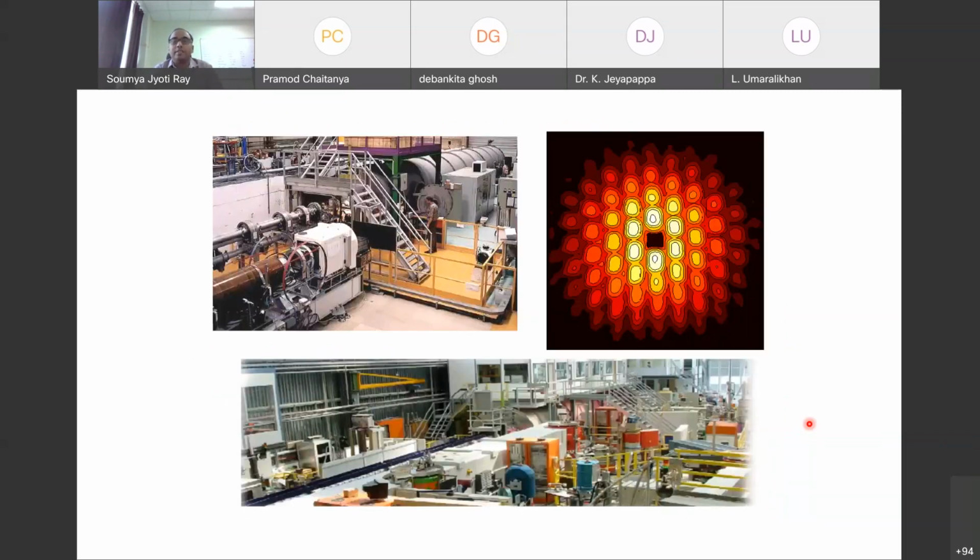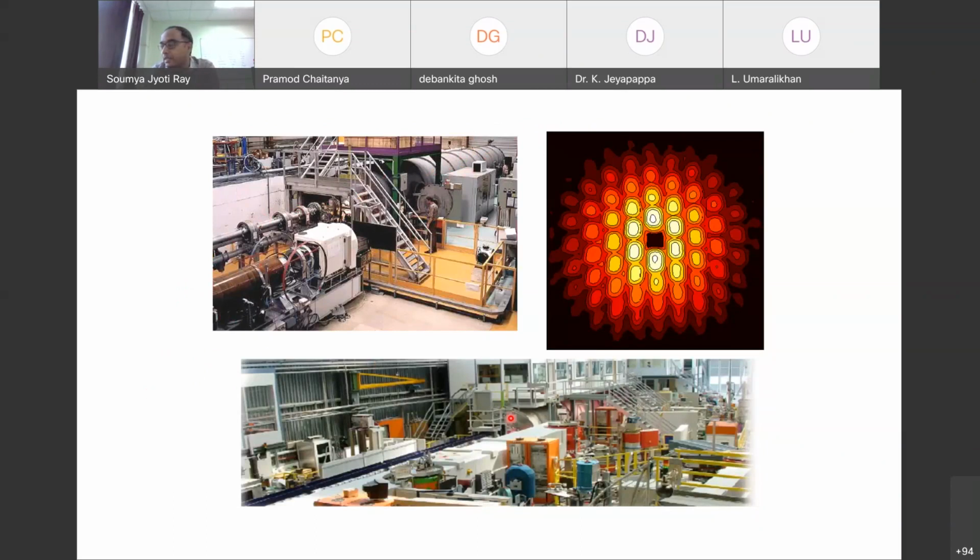Now, where are these experiments done? I'll just show you some pictures here. These are pictures taken from some neutron beamline. As you can see, there is a very large amount of instrumentation: large magnets, beam aligners, multiple things. And these are basically tubes through which probably the neutron beam travels. So these are large-scale facilities.